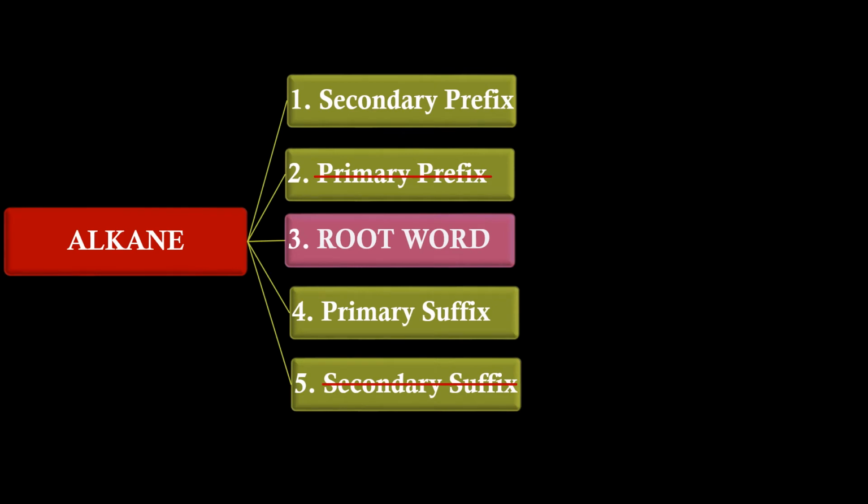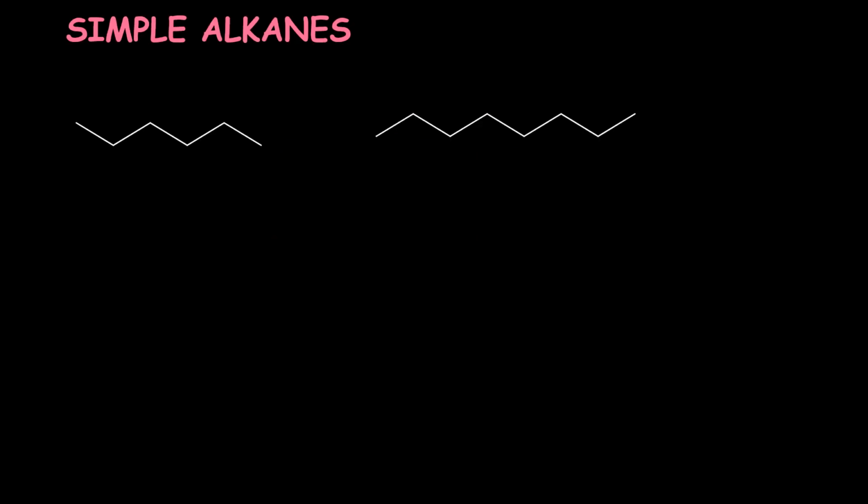IUPAC nomenclature of alkanes will not have a primary prefix and secondary suffix in it. Under secondary prefix, we will be telling all the substituents in an alkane. Root word will tell the number of carbon atoms in the longest possible carbon chain, that we call the parent chain. Primary suffix will be "ane" for alkane. These two are simple alkanes without any substituents on them, so we will have just root word and primary suffix in them.